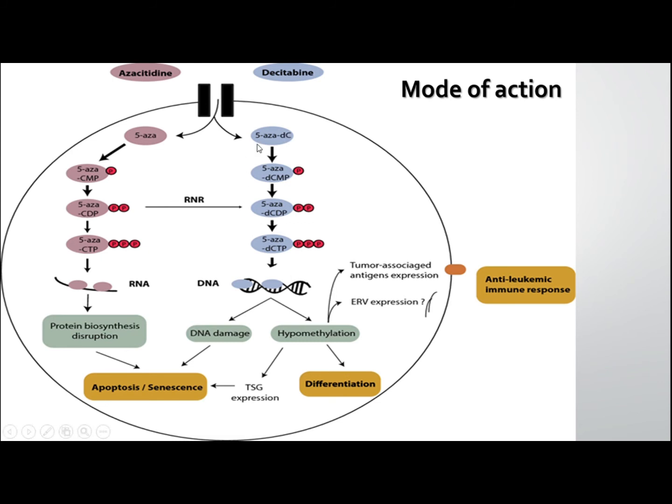As we can see, 5-aza-deoxycytidine is converted into deoxycytidine triphosphate. After that, it is incorporated into DNA, which causes the blockage of the methyltransferase enzyme. And there will be hypomethylation, meaning there will be less methylation of the DNA strand, which causes the tumor-associated genes to express, which puts the cell into the differentiation process.